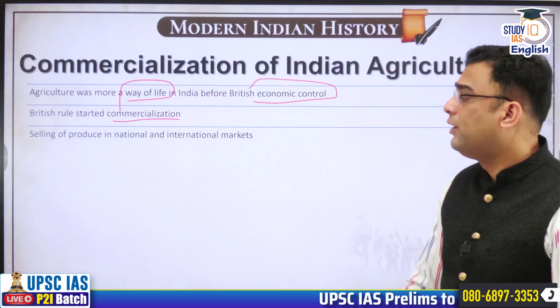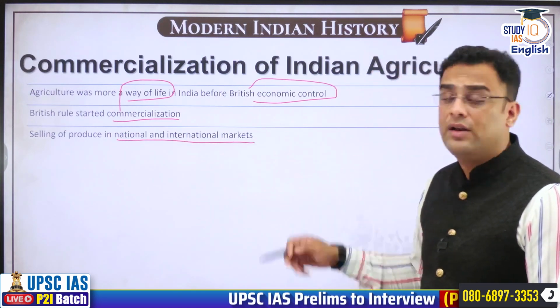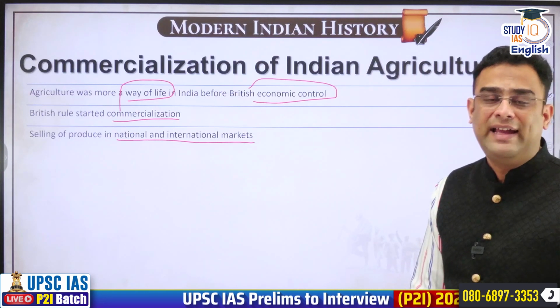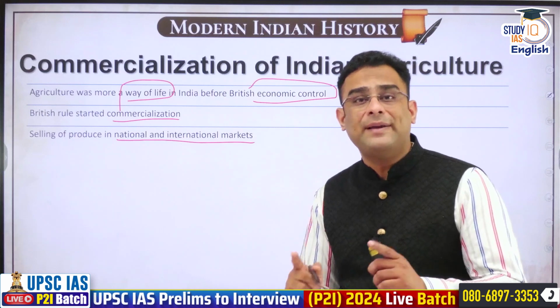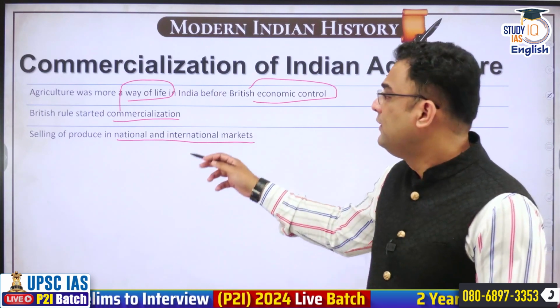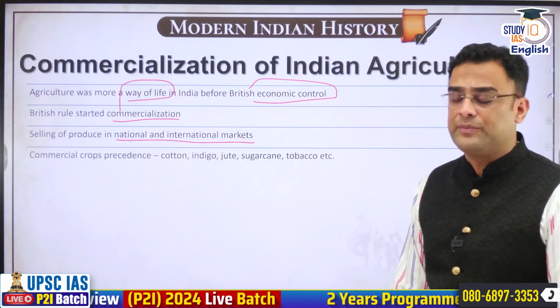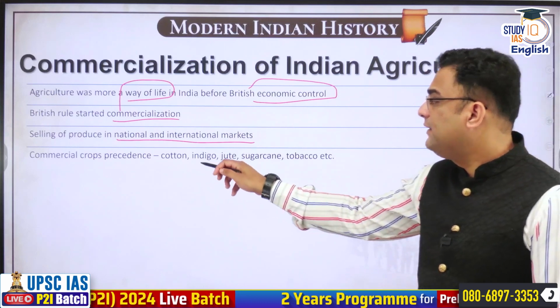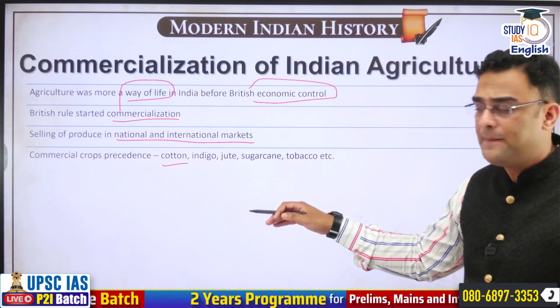Instead of producing for subsistence, now the Indian farmer will be producing for markets nationally and internationally. This is the big transformation that will happen in Indian agriculture, from subsistence to selling in markets, both national as well as international. Okay. Britishers prioritize cash crops or commercial crops in India.